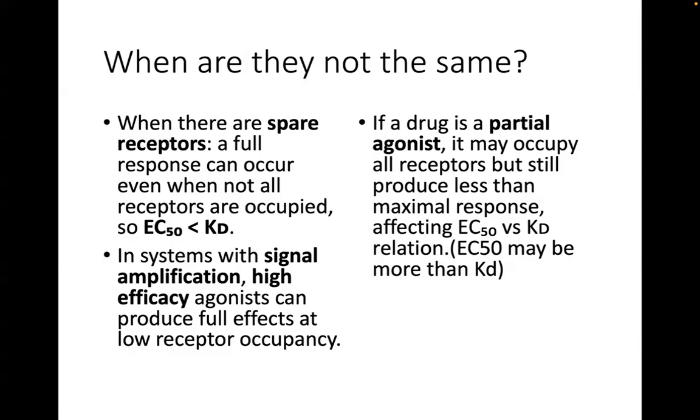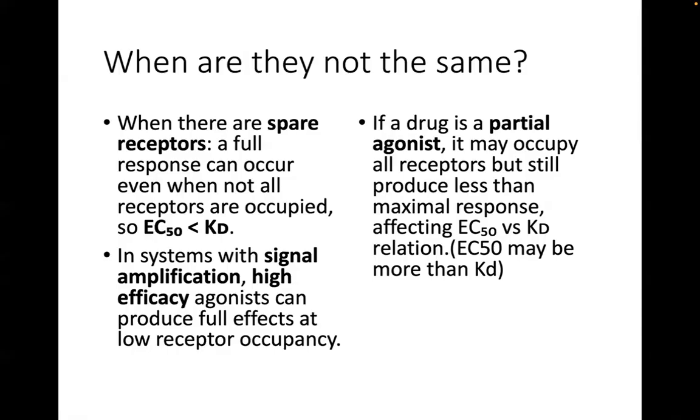So in systems where you have high signal amplification and a high efficacy agonist, your drug is a full agonist, no? This can produce the maximum effects at low receptor occupancy. Therefore, it follows that this drug can produce 50% of the maximum response at lower receptor occupancy than KD.